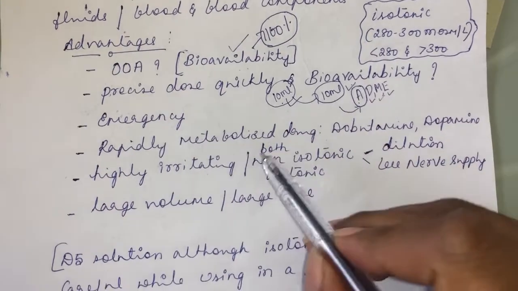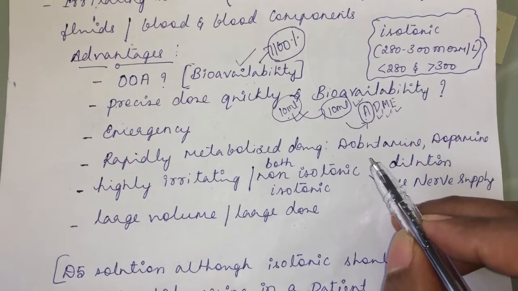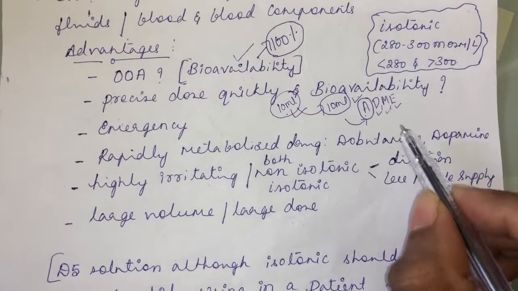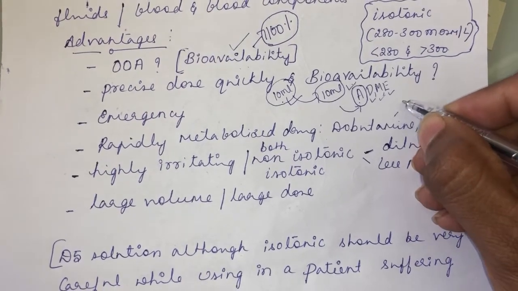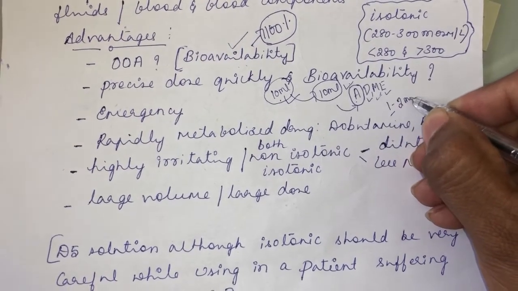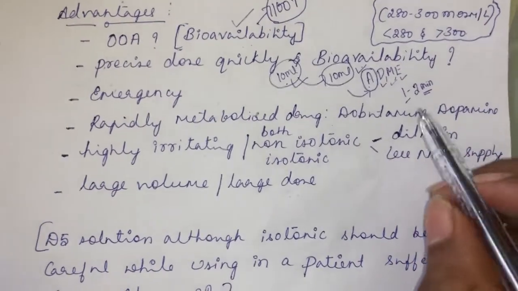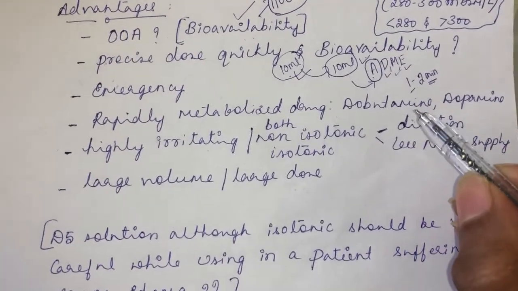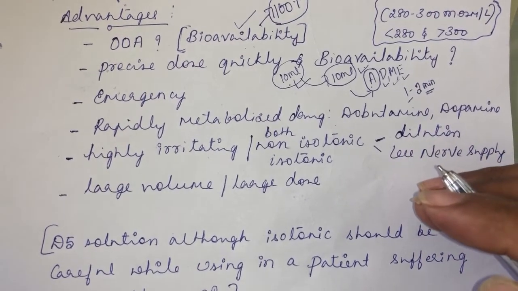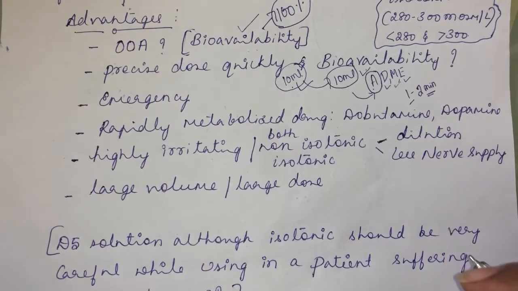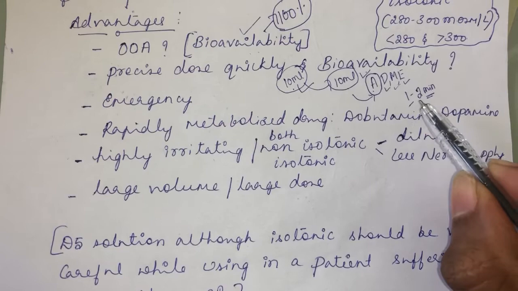choice. Then, for example, rapidly metabolized drugs, for example dobutamine and dopamine. See, dobutamine and dopamine, their half-life is 1 to 2 minutes. That means if you give the drug, within 1 to 2 minutes the drug will get metabolized. The half-life is the time taken for a drug to reach half of its concentration when you compare it with the initial concentration. That is the meaning of half-life. So the half-life of dobutamine and dopamine is 1 to 2 minutes.